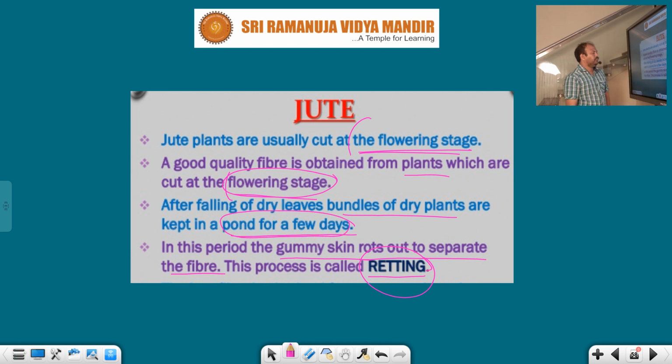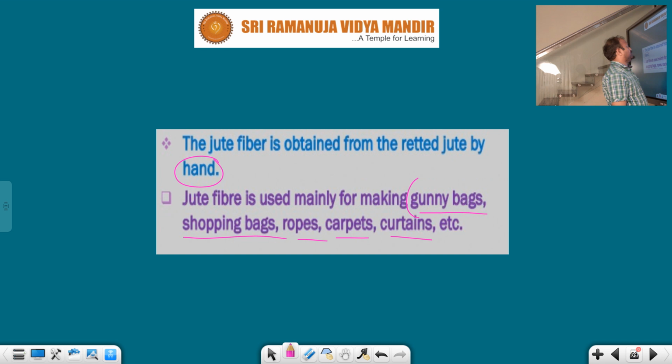After the dry leaves fall, bundles of dry plants are kept in a pond for a few days, or in a river for a few days. In this period the gummy skin rots out to separate the fiber. This process is called the retting process. The jute fiber is obtained from the retted jute by hand.